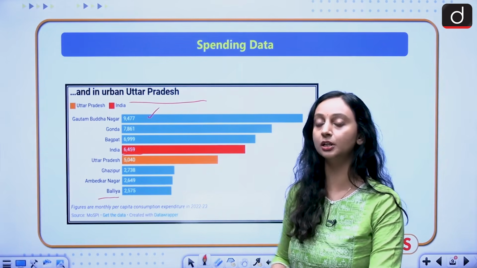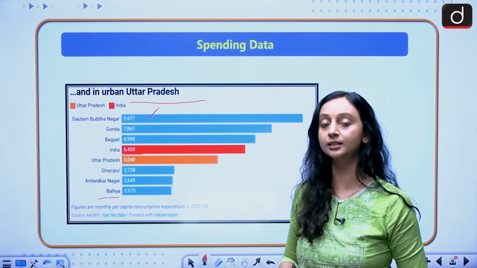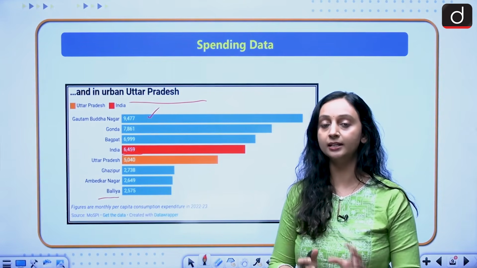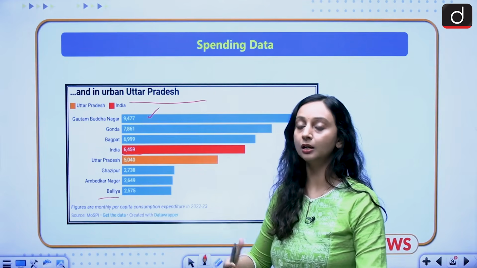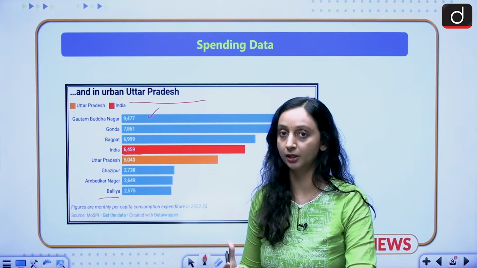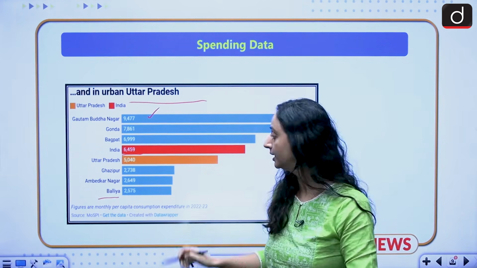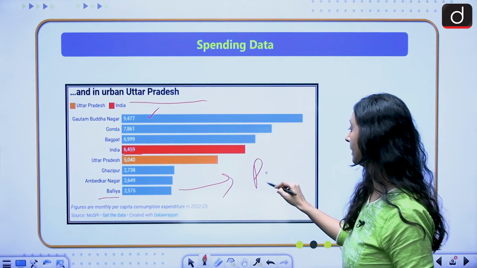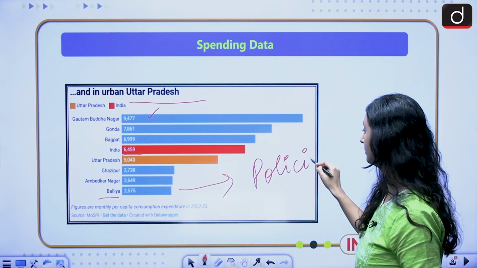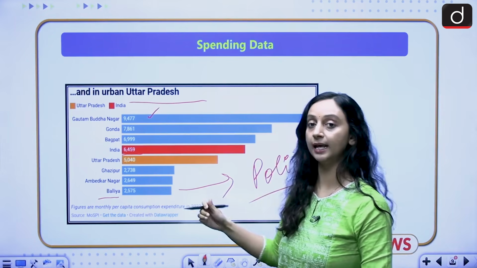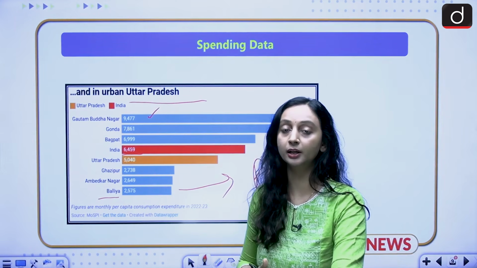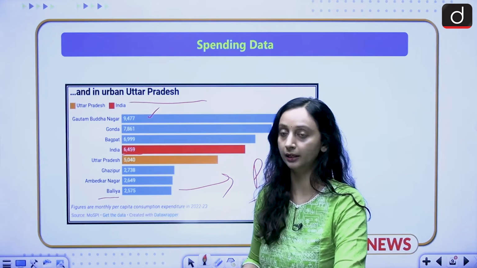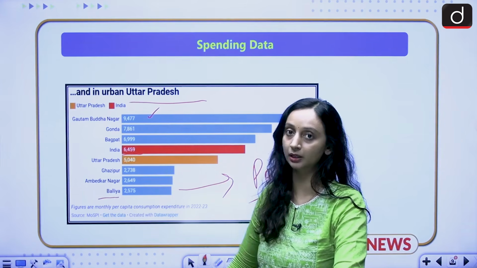So the variation is huge, the gap is huge, which tells us that some areas are very less modernized, very less urbanized, or very less developed, and some areas are a lot urbanized and a lot modernized. So a lot of things need to be done here. This data is going to help us make better policies and implement them in a better way, because now we know exactly which area needs what kind of help, what kind of requirements are there in an area. So this expenditure survey becomes very important.